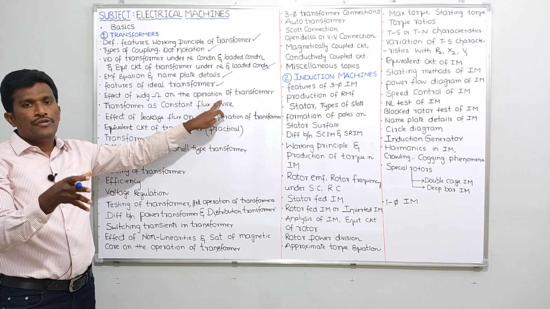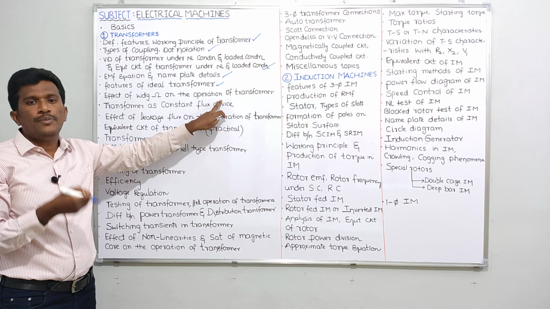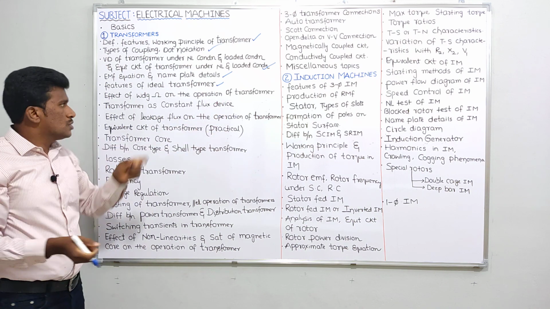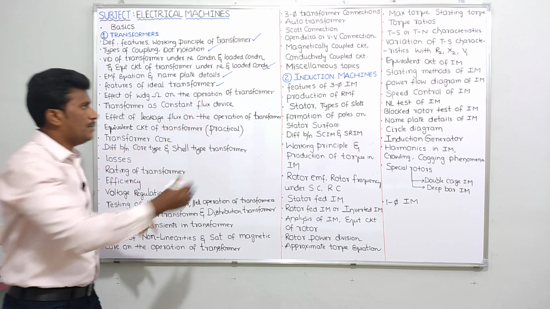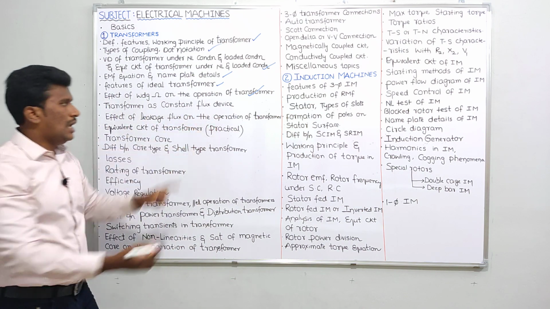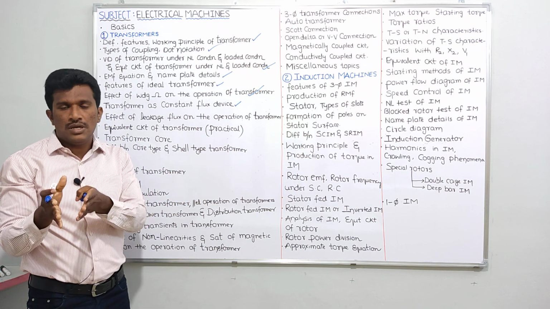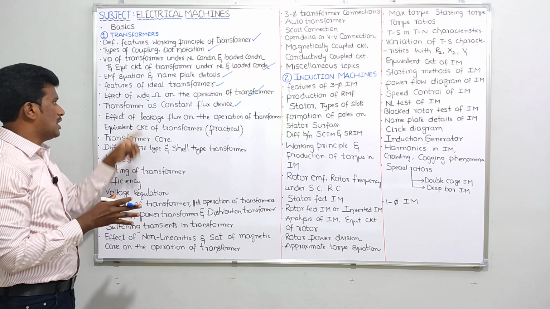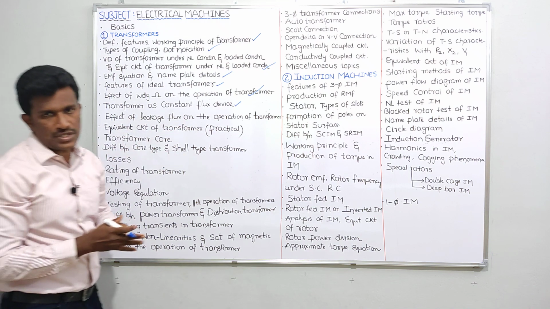See, generally for an ideal transformer we'll assume that winding resistance is 0, but to be frank, practically you will have some winding resistance. So because of that winding resistance, what is the effect on the operation of transformer, that topic I'll be seeing here. Next up, transformer as a constant flux device. I'll tell you in this topic how to maintain a transformer as a constant flux device, and why we have to maintain it as a constant flux device, all those things I'll be explaining in this topic. Okay, next, effect of leakage flux on the operation of a transformer.